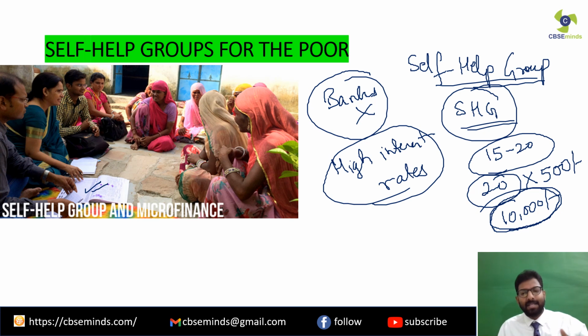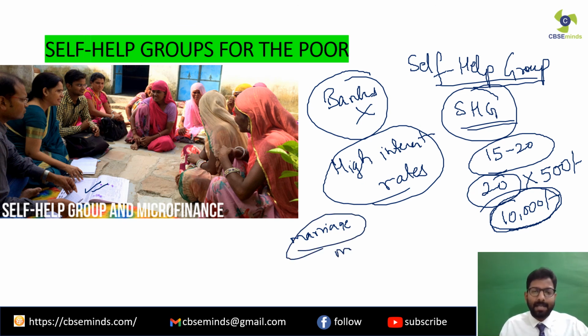All the members are usually from the same neighborhood, so they know each other very well. Clear? So they collect the money and give it to the person who requires it. For example, if someone's daughter's or son's marriage is there in the village, then they can take the loan. If there is some medical requirement, then for that purpose as well they take the loan.